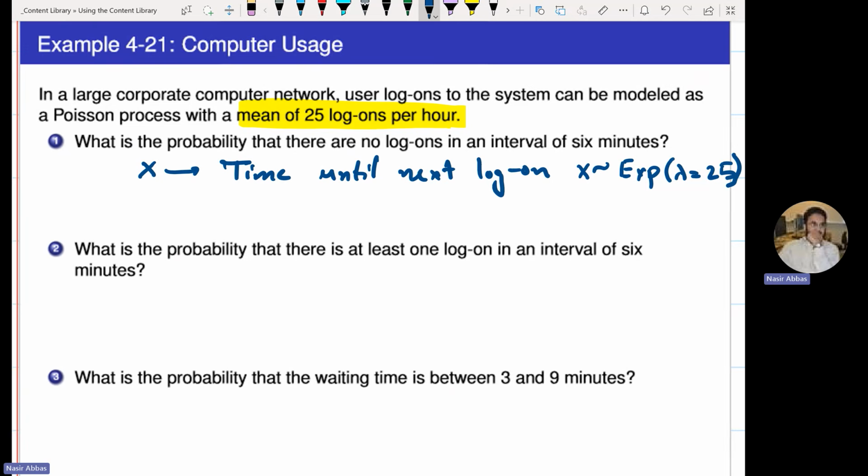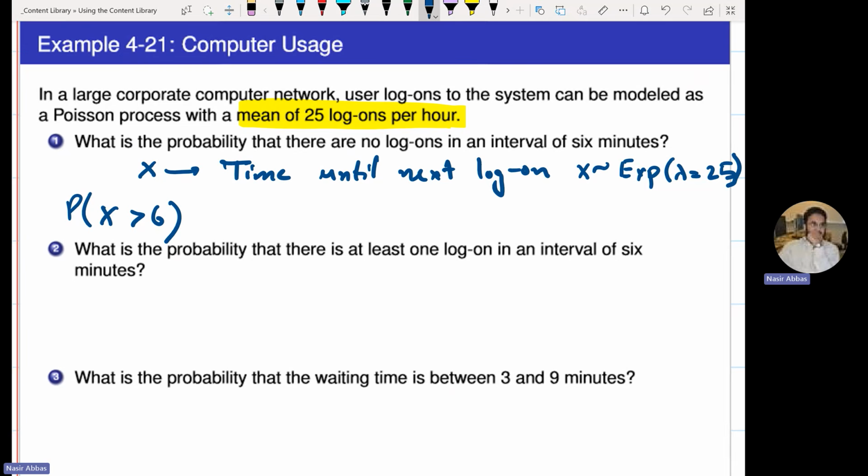Number one, you recognize x has an exponential distribution with lambda equals 25. Two most important things. Number one, what is the distribution of x? What is x? X is the time until next login. And what is the distribution of x? Now read the question. What is the probability that there is no login in next 6 minutes? Time until next login is more than 6 minutes, correct? No login next 6 minutes.